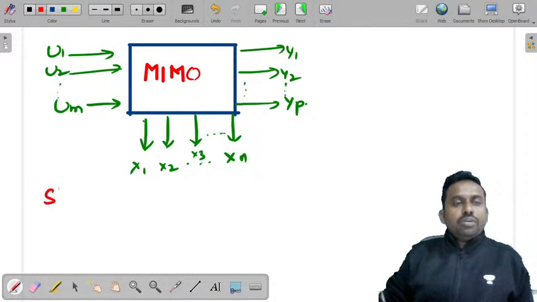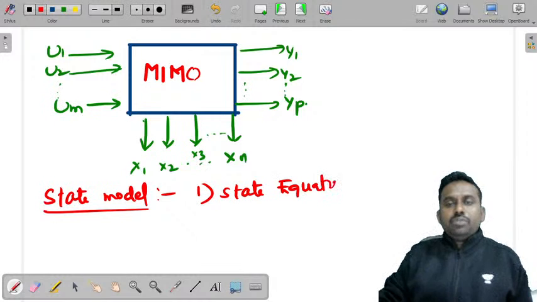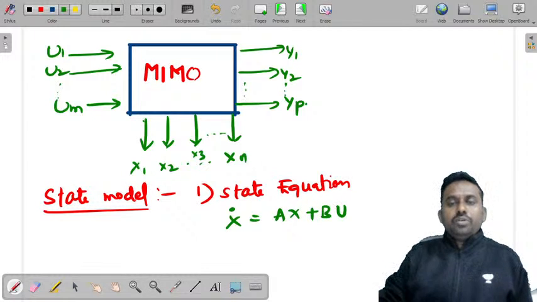So what is the state model? We'll write the state model. In a state model you have a state equation which is x dash is equal to A into x plus B into u. Then you have an output equation.